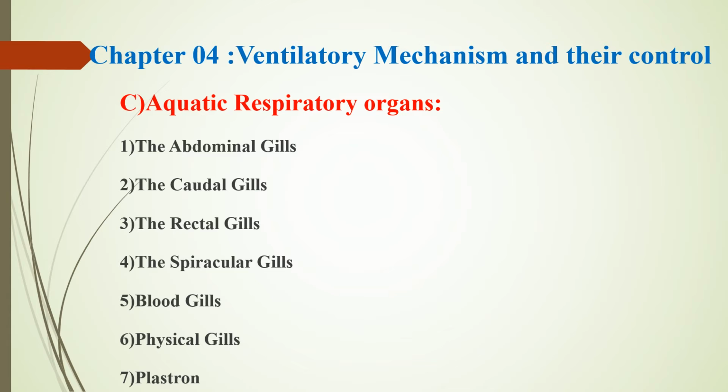Then number 5, blood gills. The blood gills are tubular or digitiform, reversible structures. They occur in the anal extremity. Their number is four to six in the larva of Tychoptera, and two pairs are found in the penultimate segments, and two pairs at the anal end of Chironomus larvae. They are more osmoregulatory than respiratory structures.